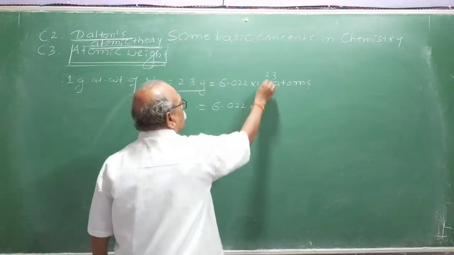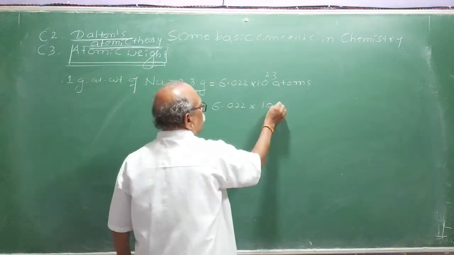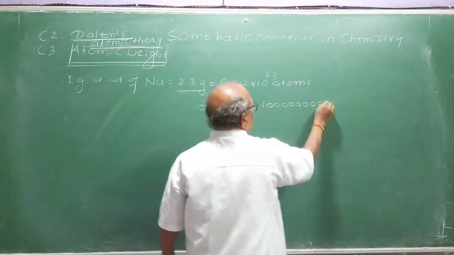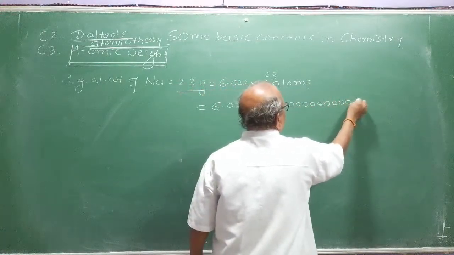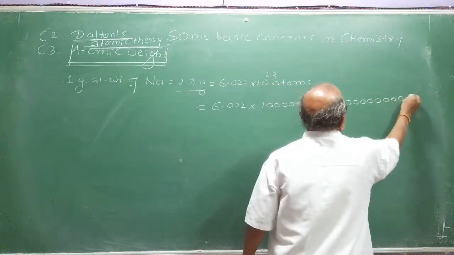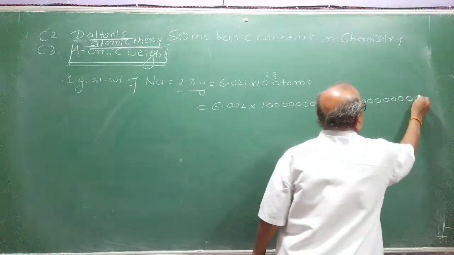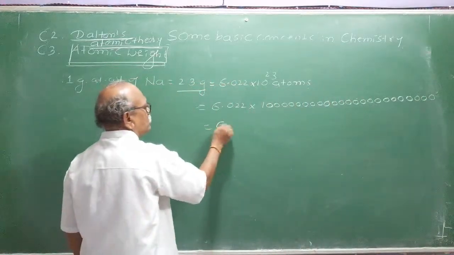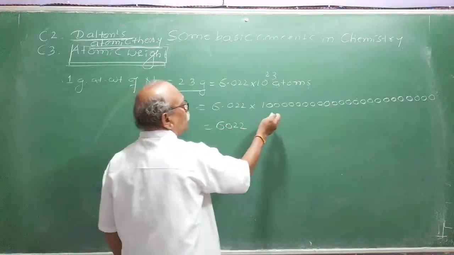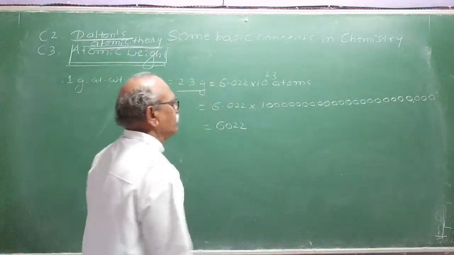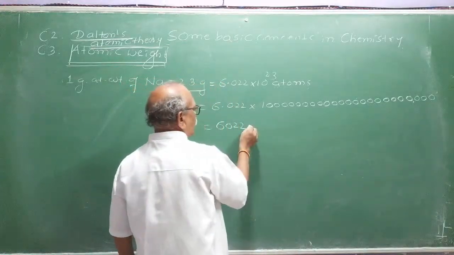6.022 into 10 raised to 23 means 1, 2, 3, 4, 5, 6, 7, 8, 9, 10, 11, 12, 13, 14, 15, 16, 17, 18, 19, 20, 21 and 22, 23. If you multiply this, you will get 6022. Only we have to decrease how many zeros? 3 zeros. After 3 zeros, you will get left with the 20 zeros now.